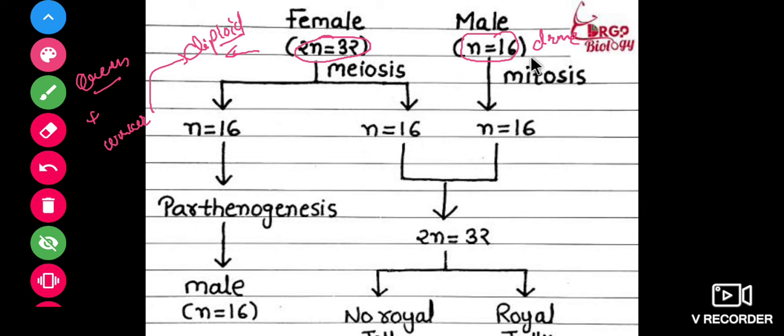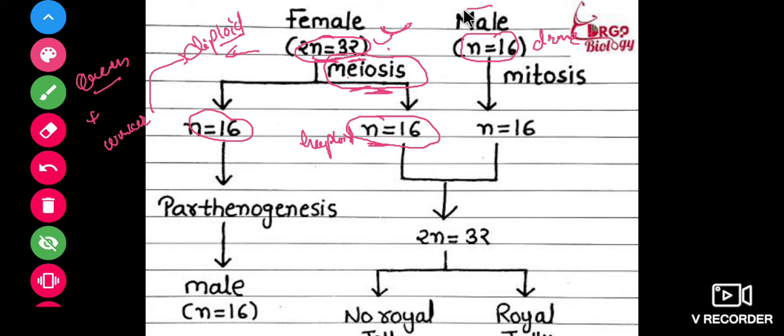So one cell type is haploid and the other is diploid. In the case of female, the egg cell formed will be haploid at this stage. So how does the diploid convert into the haploid form? We have to use meiosis. So the female undergoes cell division like meiosis, and the diploid cells are converted into haploid cells.